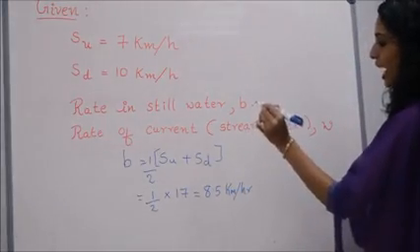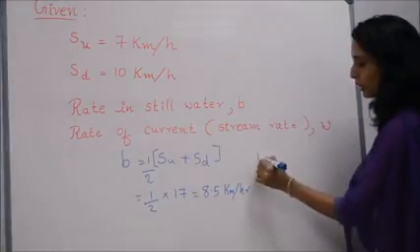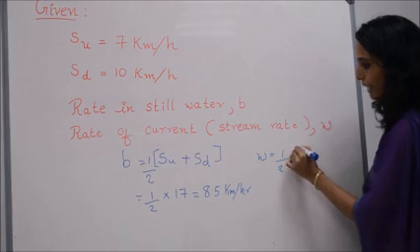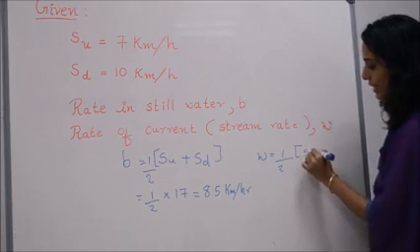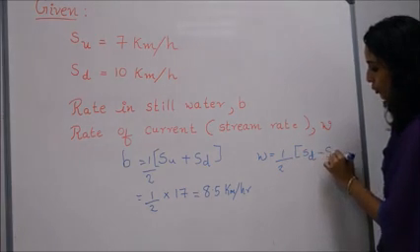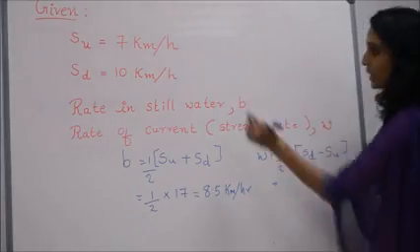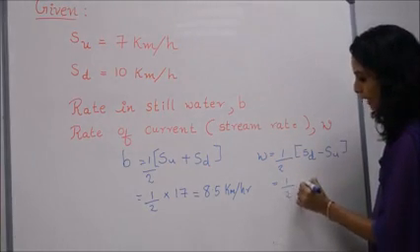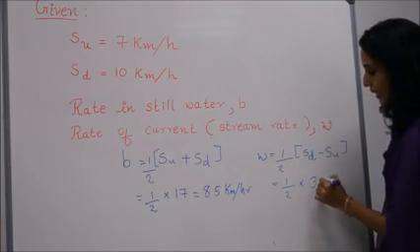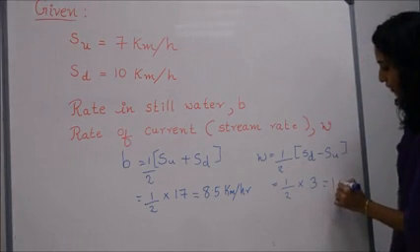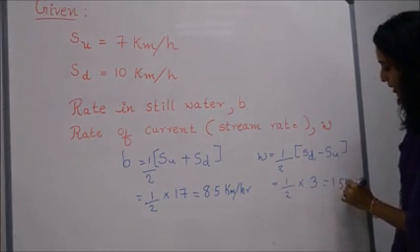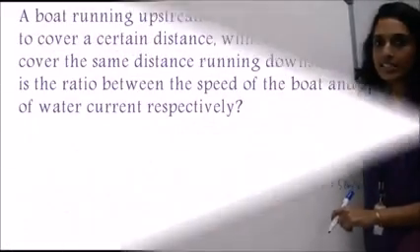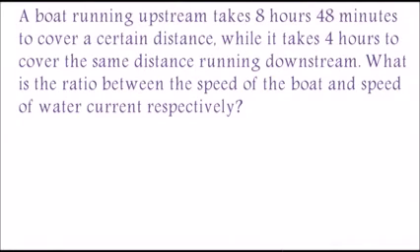And we are asked to find W. W can be found out from this formula, 1 by 2 into (SD minus SU). Substituting SU and SD we get 1 by 2 into 3, that is 1.5 km/h. The option is C. Now let's see the next question.